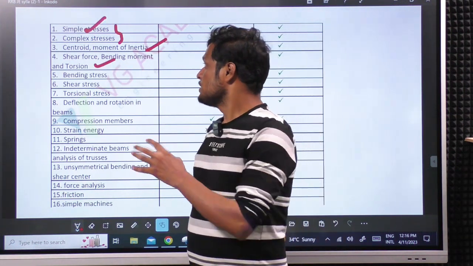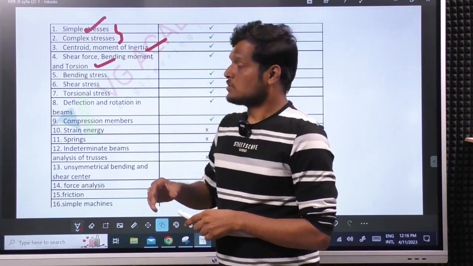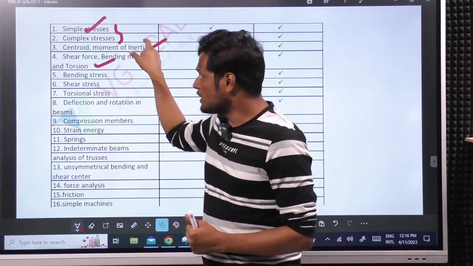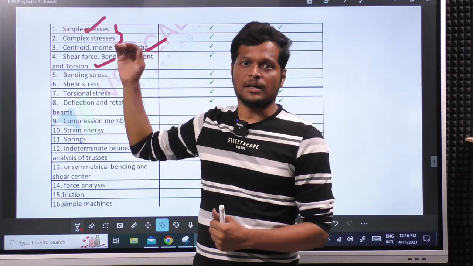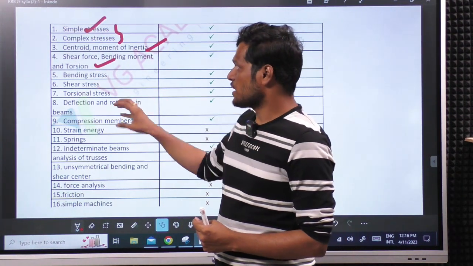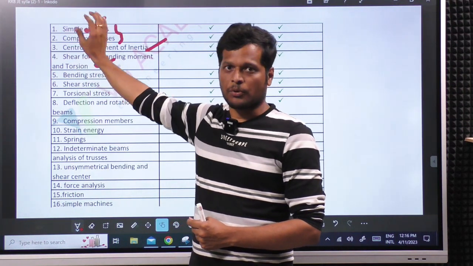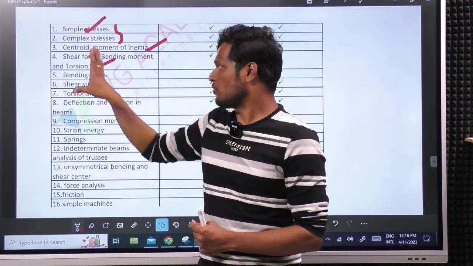Next one is shear force, bend moment and torsion. As per the syllabus, initially we have to deal with the stresses, and then tell about the forces that are causing this. But this time I will first tell about the forces, and then about the stresses, to create a better flow in the subject.